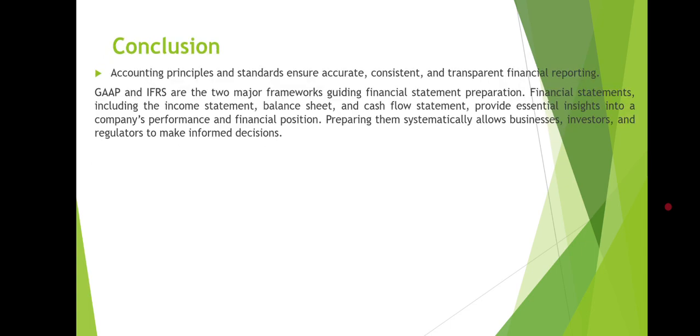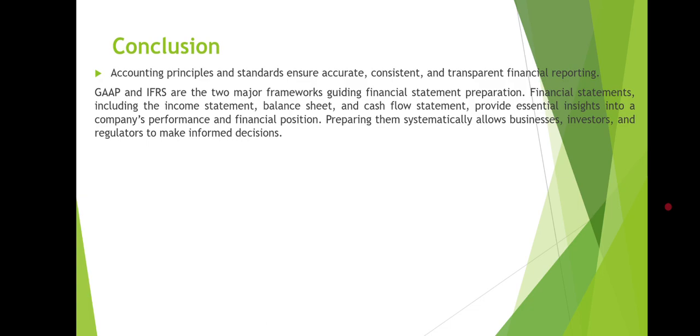Okay, so coming to the conclusion. Accounting principles and standards ensure accurate, consistent, and transparent financial reporting. GAAP and IFRS are the two major frameworks guiding financial statement preparation. And financial statements, including the income statement, balance sheet, and cash flow statement, provide essential insight into a company's performance and financial position.